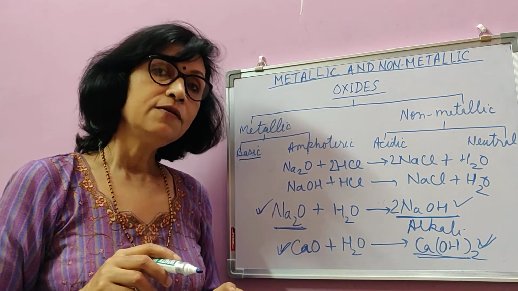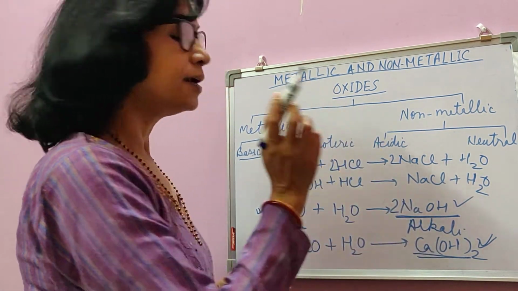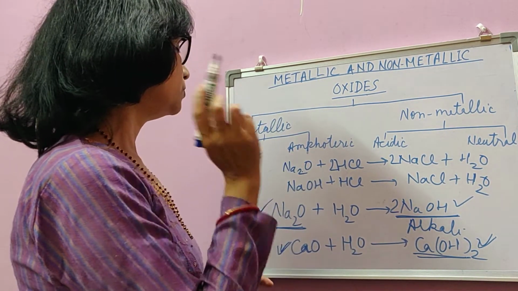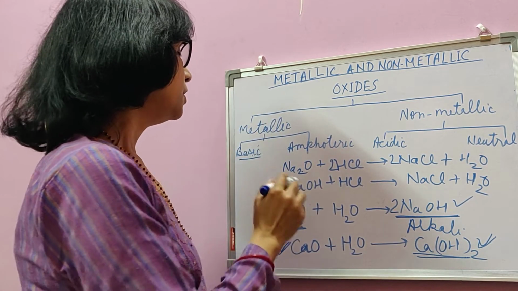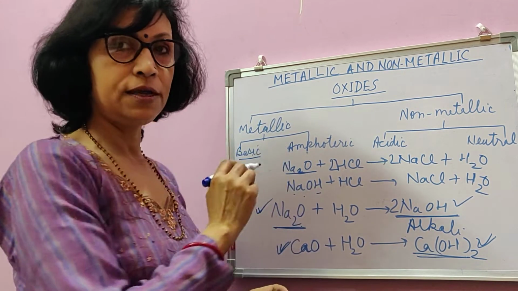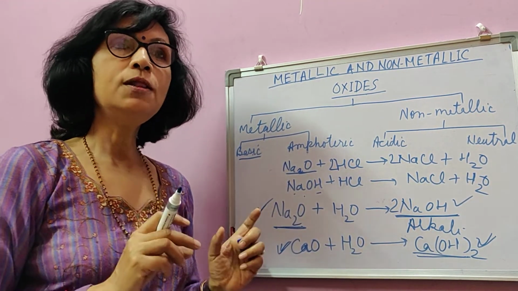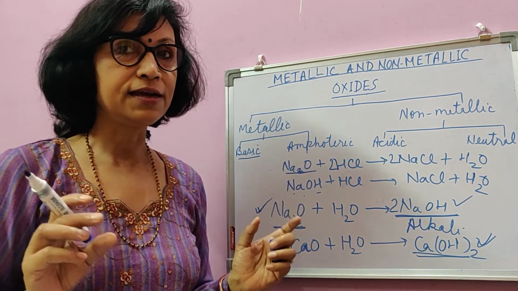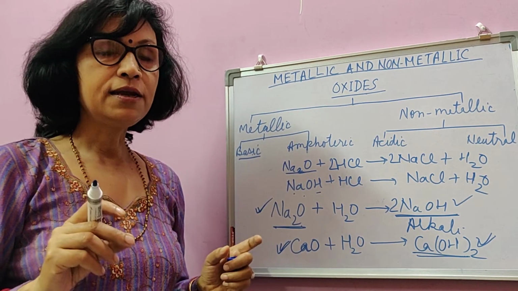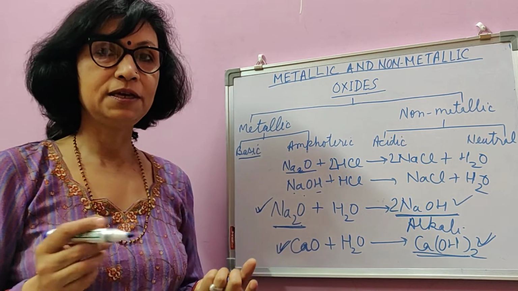But the bases which dissolve in water to form their corresponding hydroxide are said to be alkalis. It means sodium oxide is also a base, NaOH is also a base, but sodium hydroxide is an alkali and sodium oxide is not an alkali because it is not dissolved in water. So you understand, all bases are not alkalis, but all alkalis are bases because alkalis are also basic by nature and bases are also basic by nature.